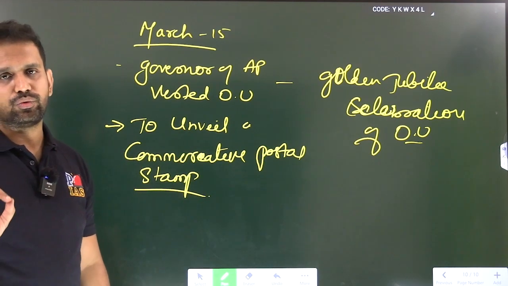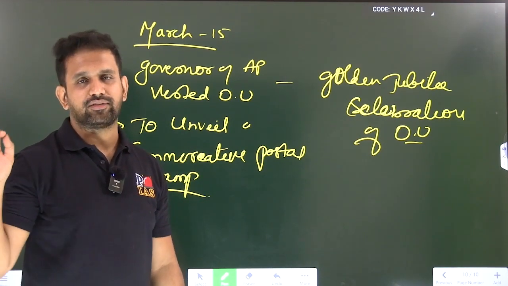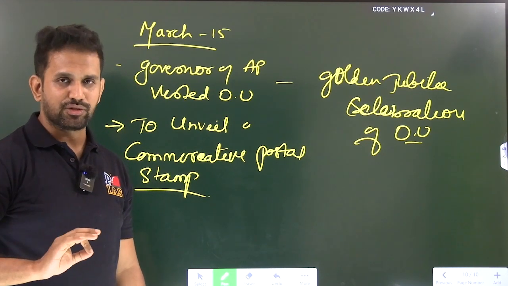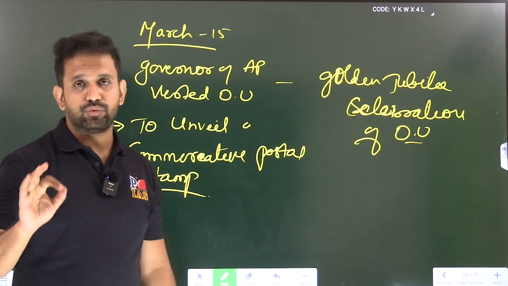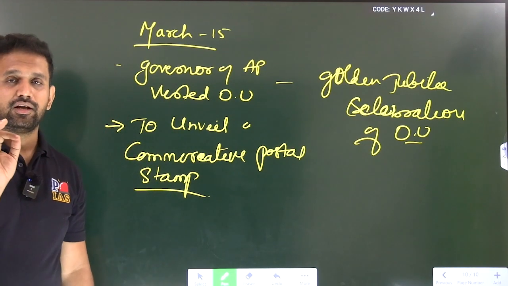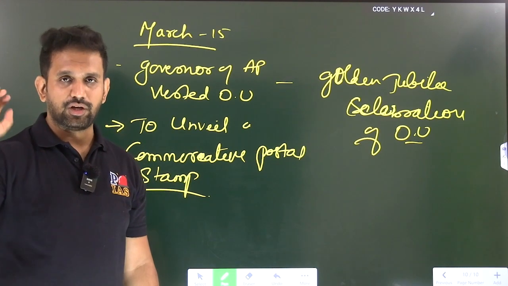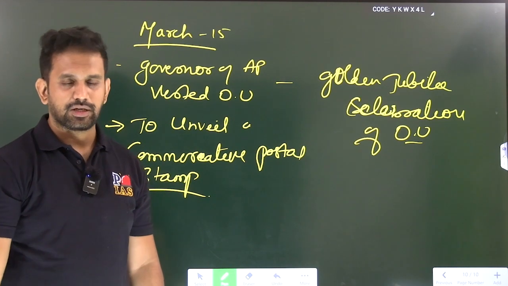Here the students shouted, just like what happened during the time of independence, "Simon go back." Nearly 200 students of Osmania University went to the governor, wherever he was sitting, and shouted, "Governor, go back." Okay, this is all about it.